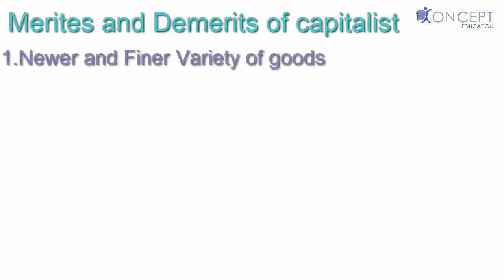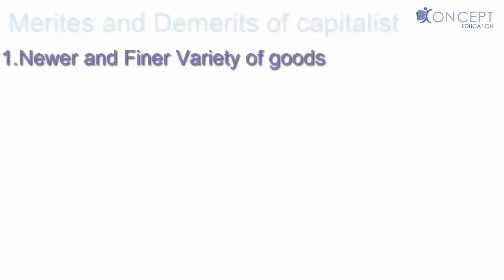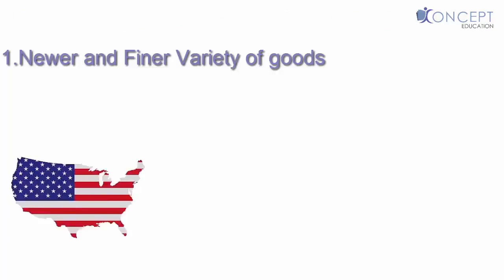Well, now let's study the merits and demerits of capitalist economy. Let's look at the merits first. Newer and finer variety of the goods. Well, till now, I think you must have had an idea which countries in the world are following the capitalist economy. And if you are thinking USA, UK, you are right. These people are following the capitalist economy.